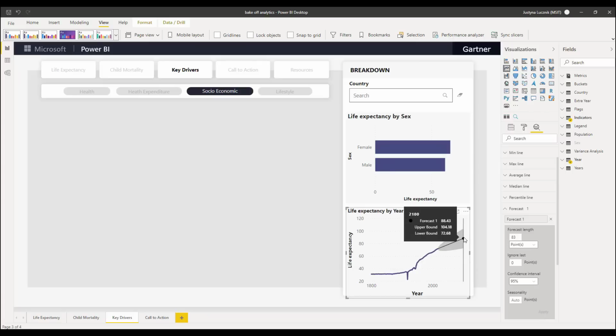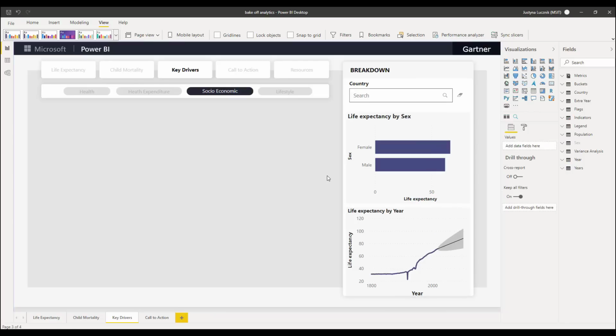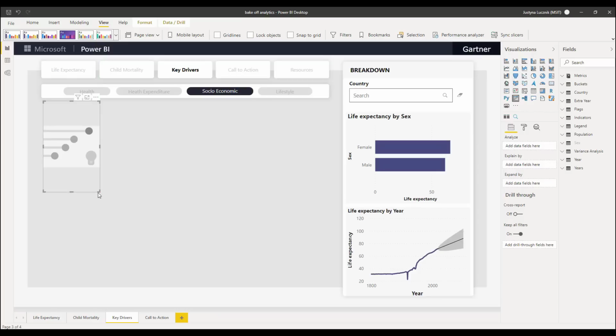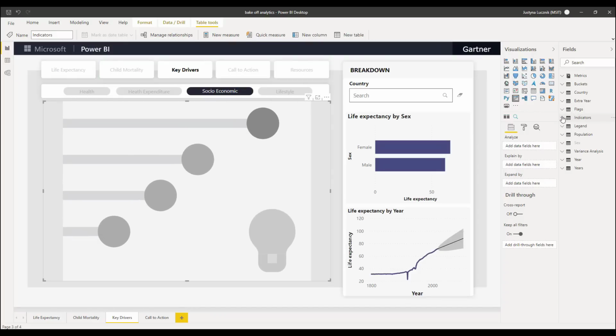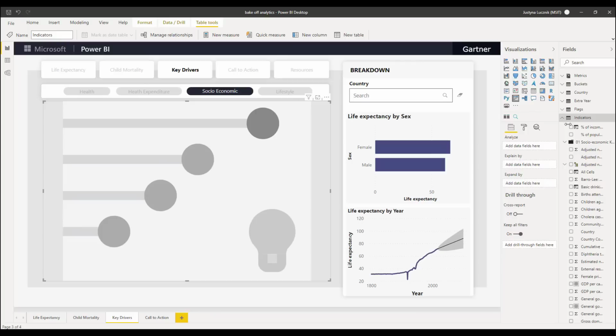But because I was able to build these visualizations so quickly, I'm actually going to add another visualization. And this time I'm going to add an AI visualization to the page, which is going to help me do key driver analysis. Now we have hundreds of metrics we could be analyzing in this data set.